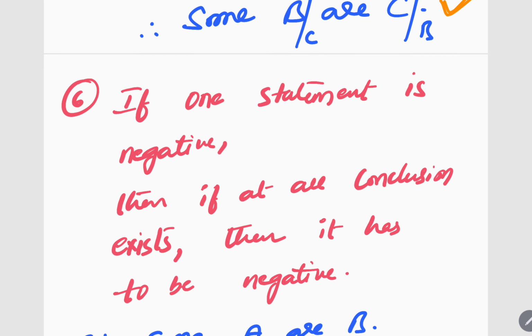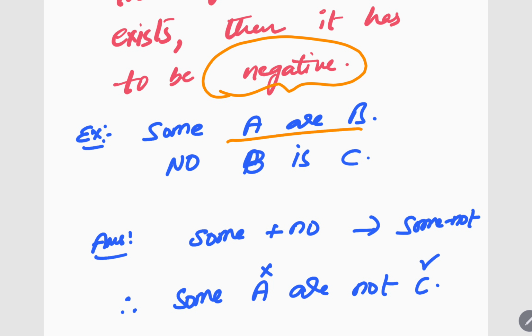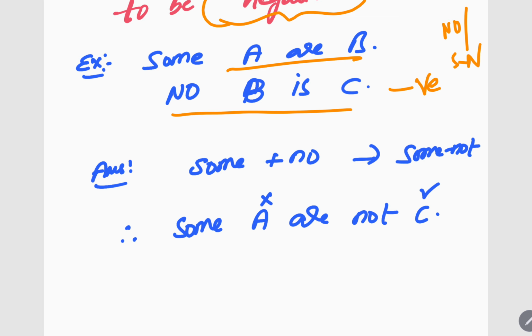Sixth trick, if one statement is negative, negative means what I already told you, no or some not, both are negative. If one statement is negative in the question, if at all there is a conclusion, then the conclusion also should be negative. See, some A are B and no B is C. Got it? Some A are B, this is a positive statement. No B is C, this is a negative statement because the quantifier no is negative, right? So if at all there is a conclusion, the conclusion also should be negative. Negative means what? Either no or some not. You solve this question, you can easily get some A are not C.